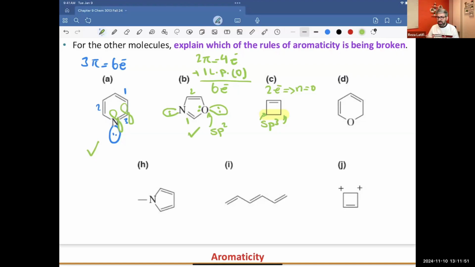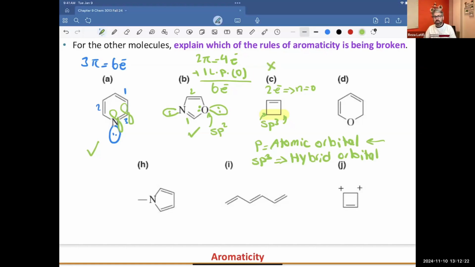Here we have an sp3 hybrid orbital, not an atomic orbital. P is an atomic orbital, while each sp3 we call a hybrid orbital. You're supposed to have an atomic p orbital on each atom in order to have aromaticity. So C cannot be aromatic.